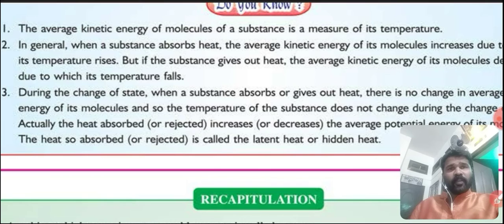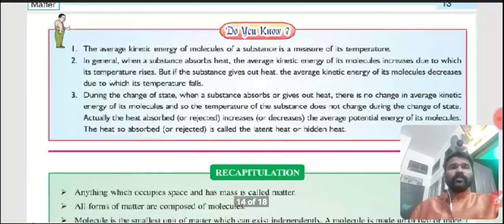In general, when a substance absorbs heat, the average kinetic energy of its molecules increases and its temperature rises. If temperature increases, the kinetic energy also increases, as we have discussed. But if the substance gives out heat, the kinetic energy of its molecules decreases, due to which temperature falls.